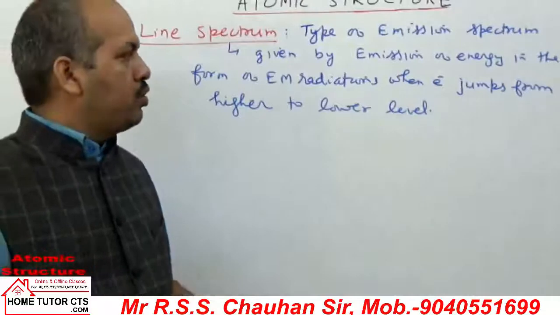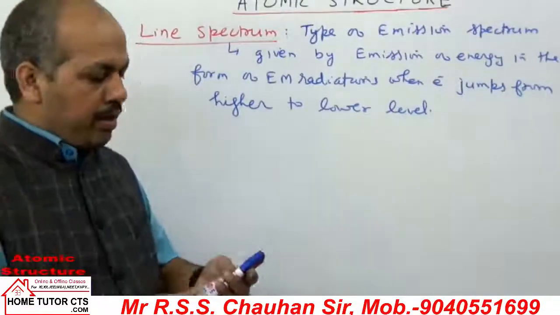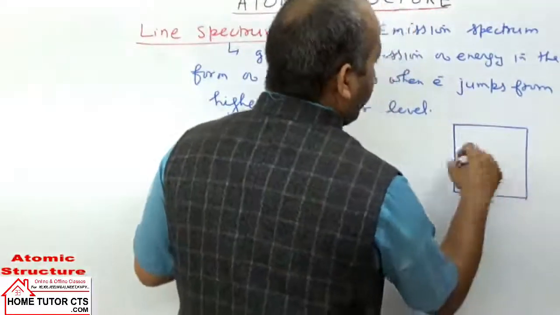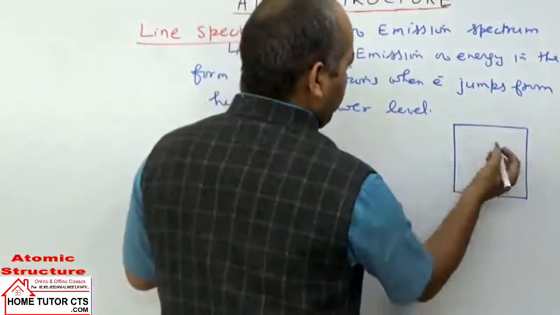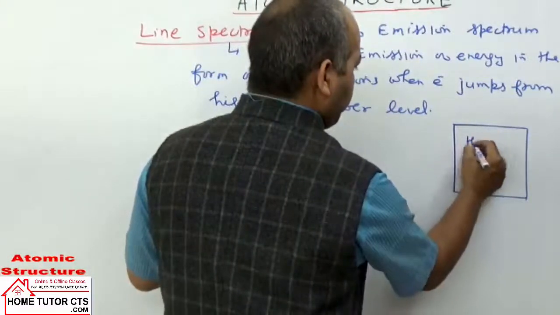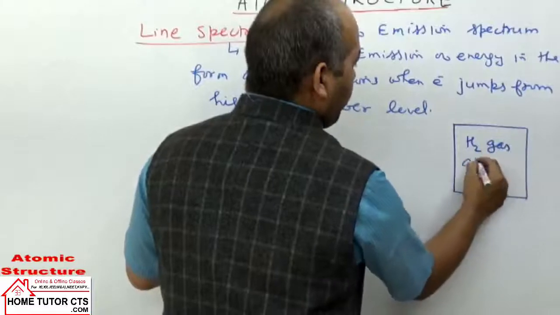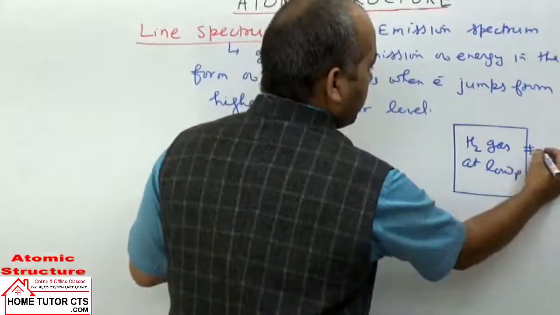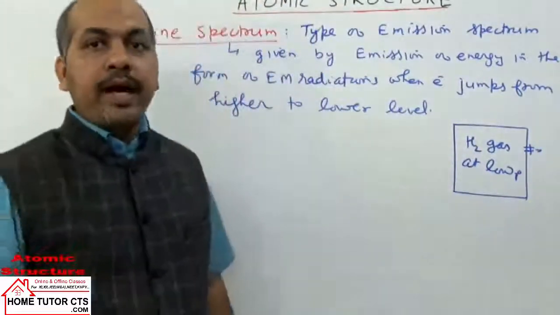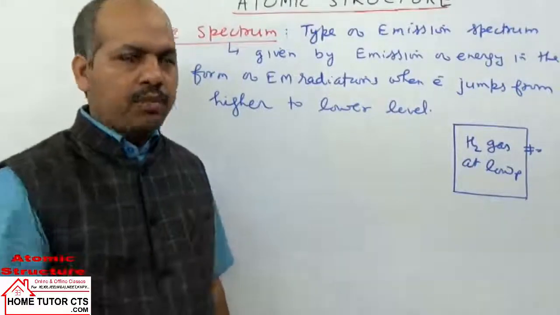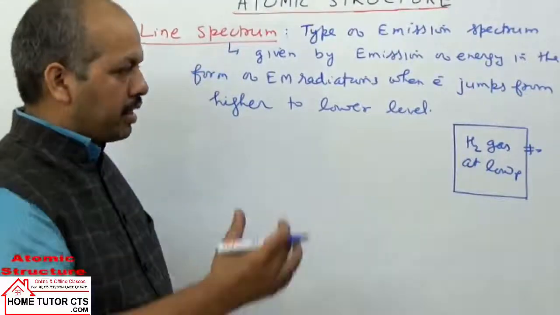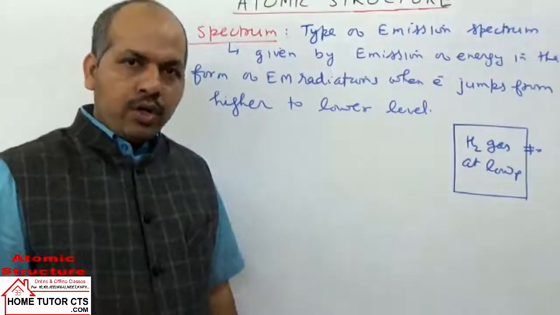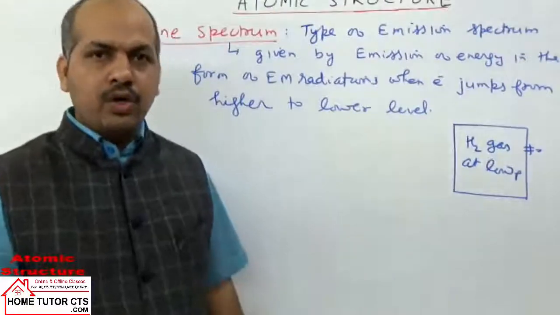Now what happens in this case to study here? We can take a chamber or glass tube in which we can take the hydrogen gas at low pressure. Using vacuum pump, pressure can be decreased, and then on supplying high voltage or by heating, different forms of energy are supplied. We can take a glass tube or discharge tube type arrangement, applying high voltage or supplying heat or energy.